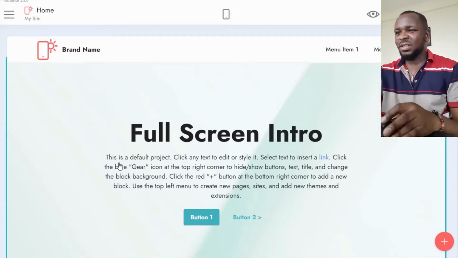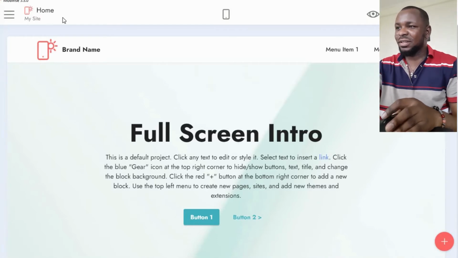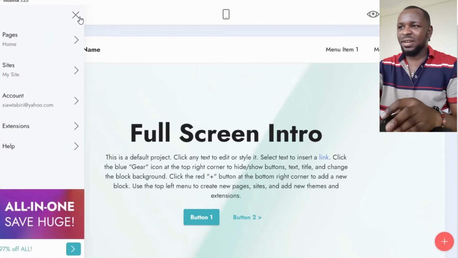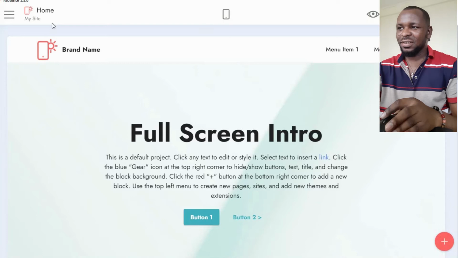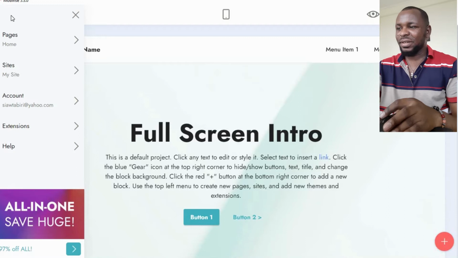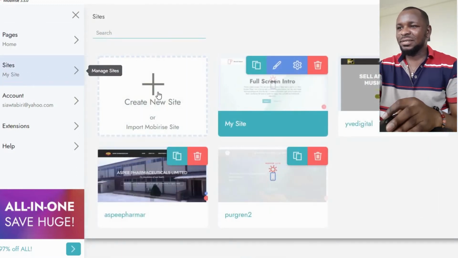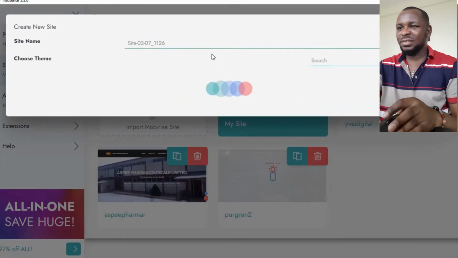Okay, so this is the first screen after installation. Now let's try to create our own website. Let's start a new website. When you hover your mouse on these three lines at the top left corner, the menu will pop up. Then you go to site, you click on site, then you go to create new site.